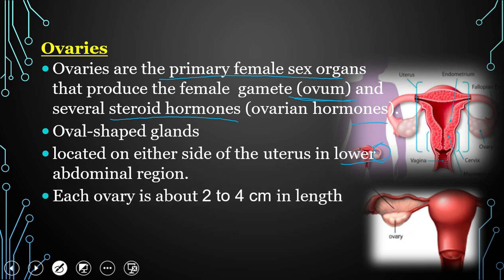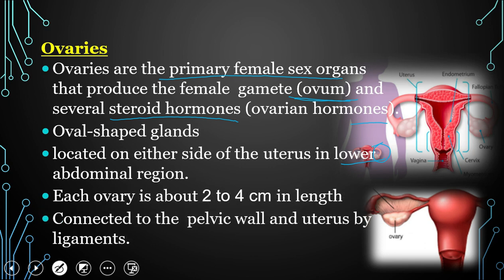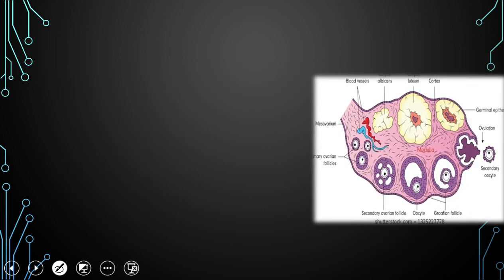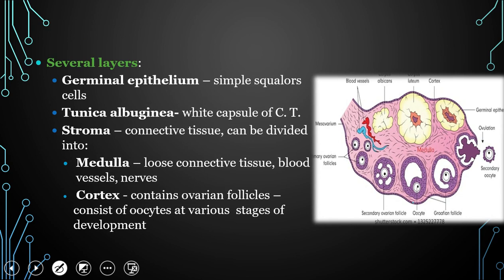Each ovary is about 2 to 4 centimeters in length and is connected to the pelvic wall and uterus by ligaments. So this one is the ovary, this is the fallopian tube, this is the uterus. Here you see these folds of ligaments which maintain the position of the ovary. Now let us move to the internal structure of the ovary.